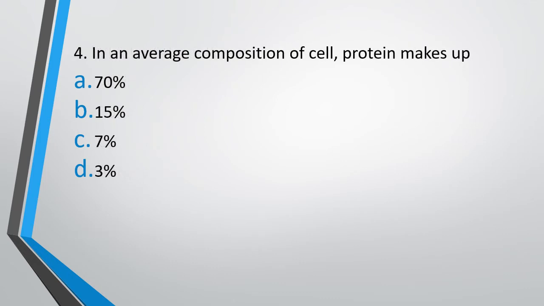Question 4. In an average composition of a cell, protein makes up option A, 70%; option B, 15%; option C, 7%; or option D, 3%. The correct answer is option B, that is 15%. 70% of the cell is made up of water. 15%, as I have already said, is made up of proteins. 7% is nucleic acids and 3% is carbohydrates.